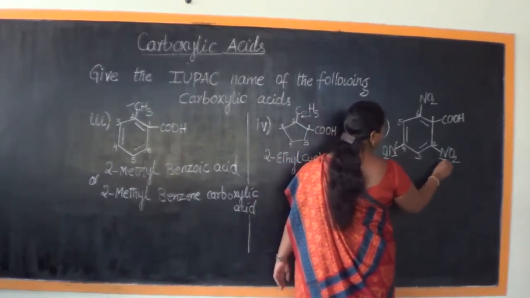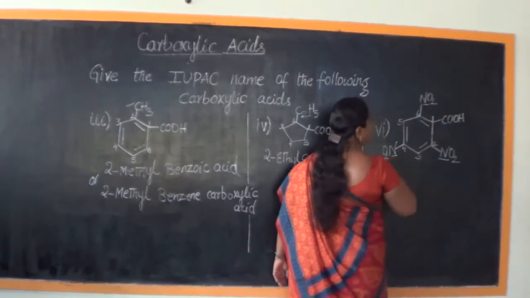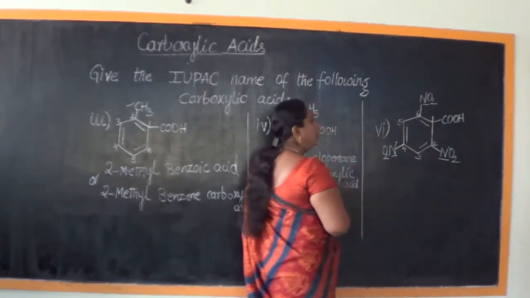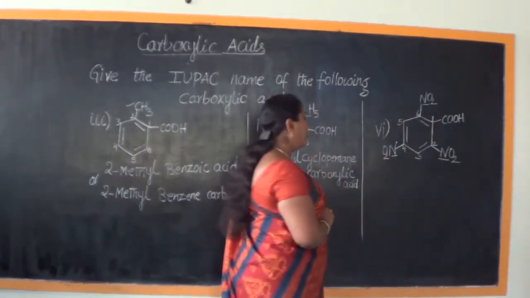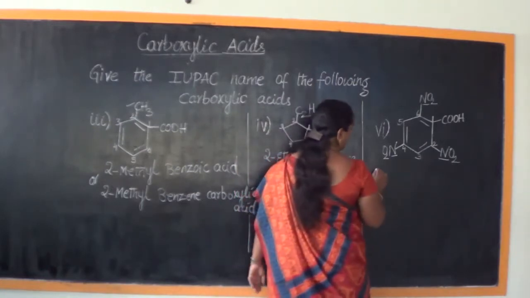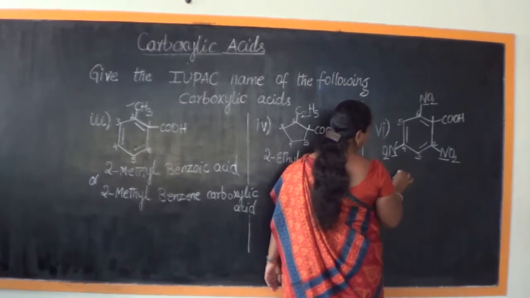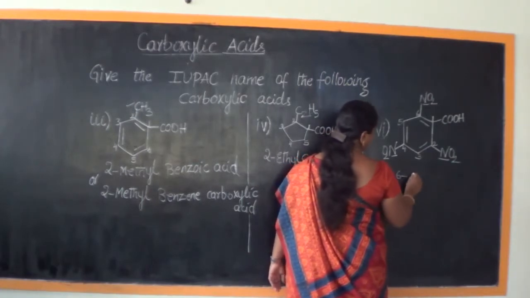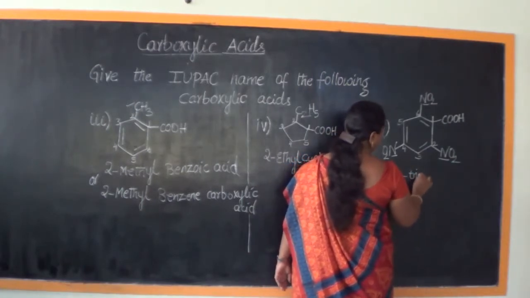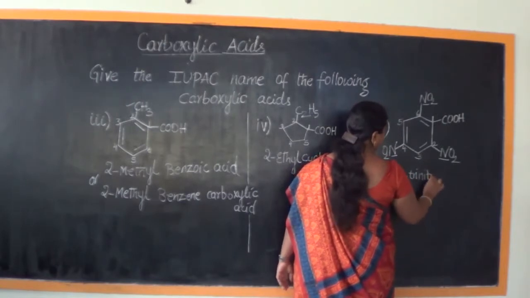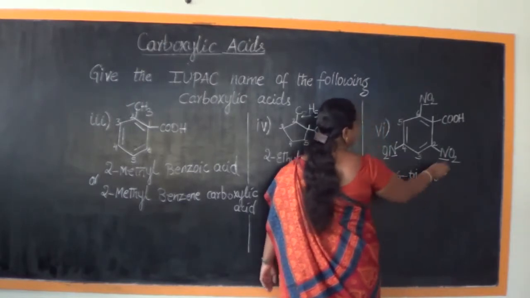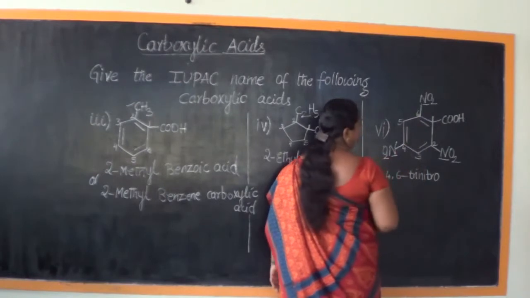We see the alike group nitro present in 3 places, 3 in number. So therefore 2, 4, 6 trinitro. Trinitro, that means we have labeled all of them.